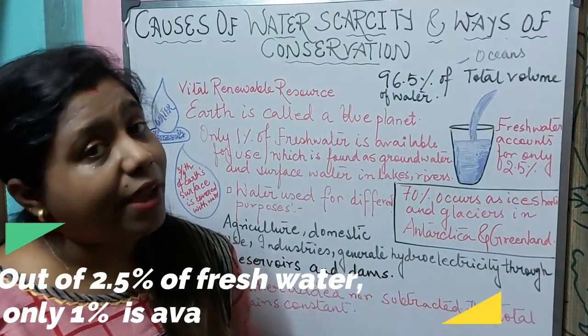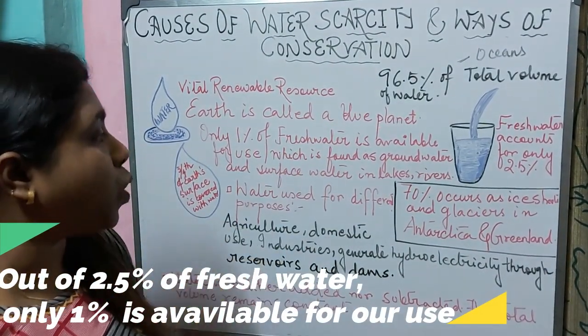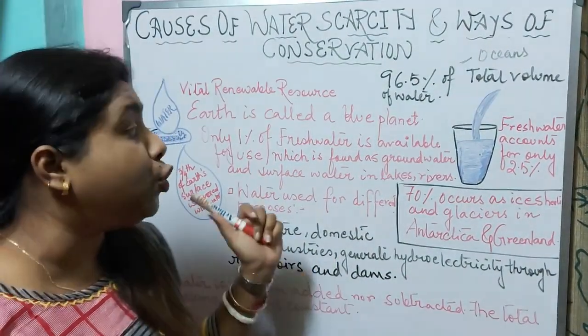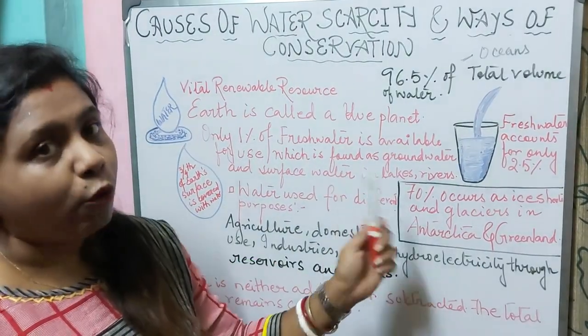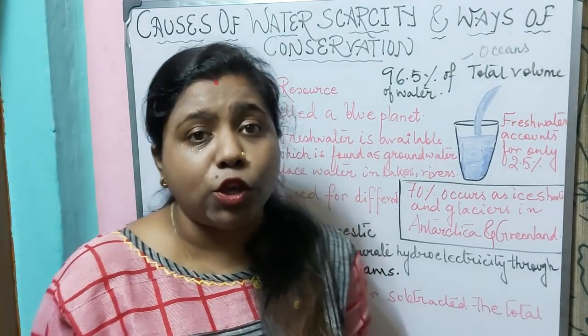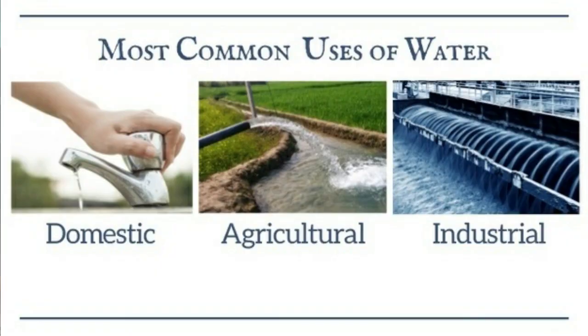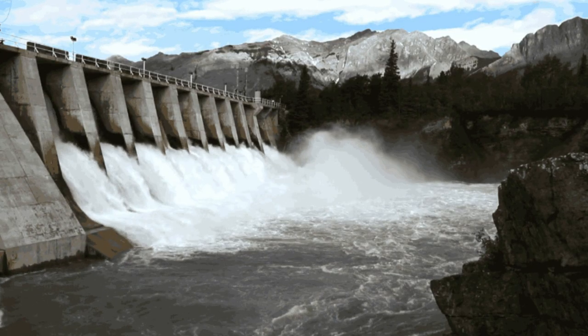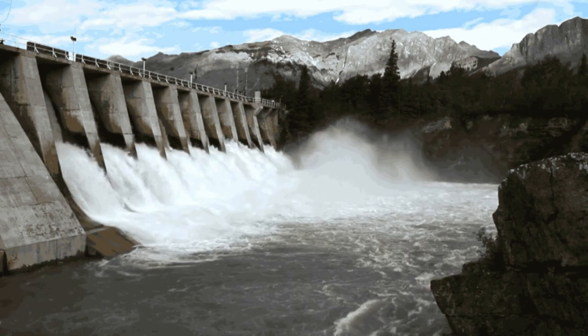Out of 2.5%, only 1% of fresh water is available and fit for human use, which is found as groundwater and surface water in lakes and rivers. Water is used for different purposes by human beings, like for agriculture, for domestic use, for industries, and also to generate hydroelectricity through reservoirs and dams.